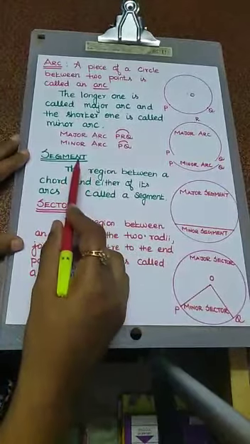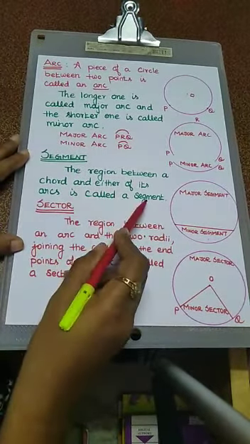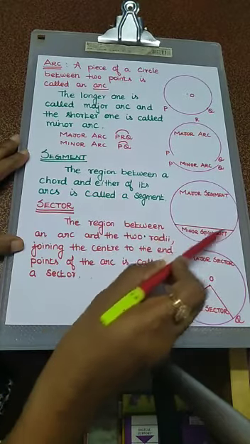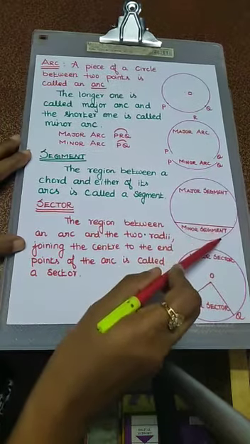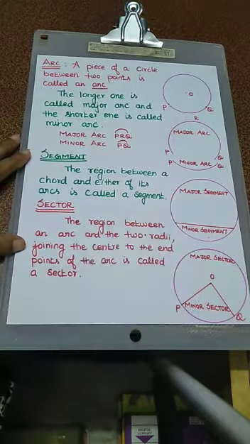The next one is segment. The region between a chord and either of its arcs is called a segment. First we select a chord, then we choose one arc. This region is called a segment. This piece is called the minor segment. The balance part is called the major segment.